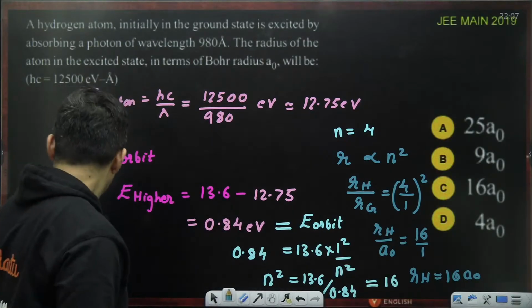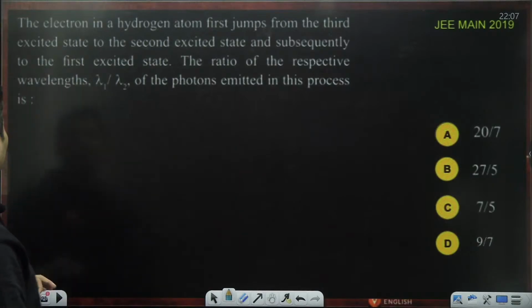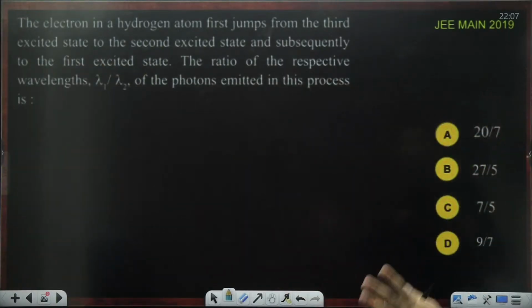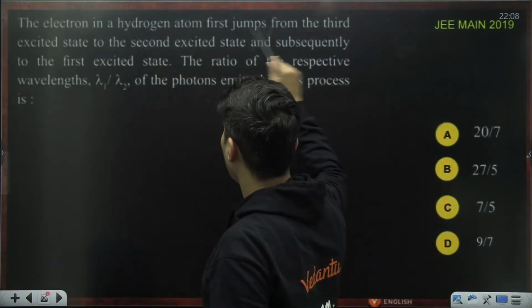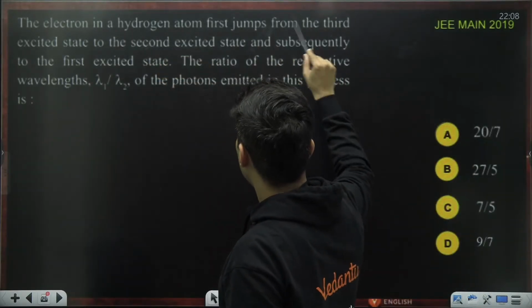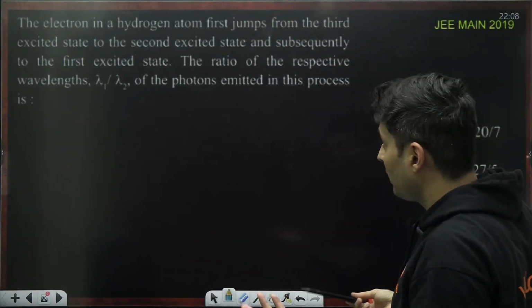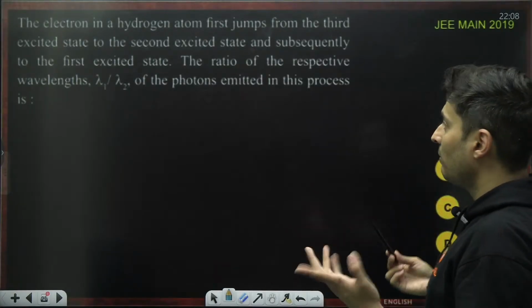Cool. This was a 2019 standard question. Moving on to the next one. Did I not tell you this ratio of the wavelengths comes so many times? And see, again, they have asked the same thing in 2019. An electron in a hydrogen atom jumps from the third excited state to the second excited state and then to the first excited state. The ratio of the respective wavelengths is?